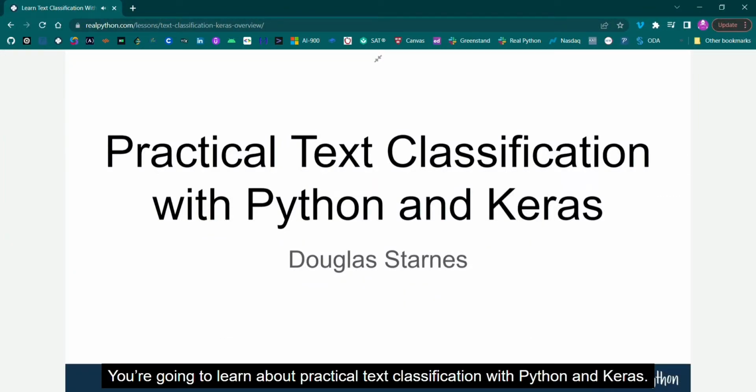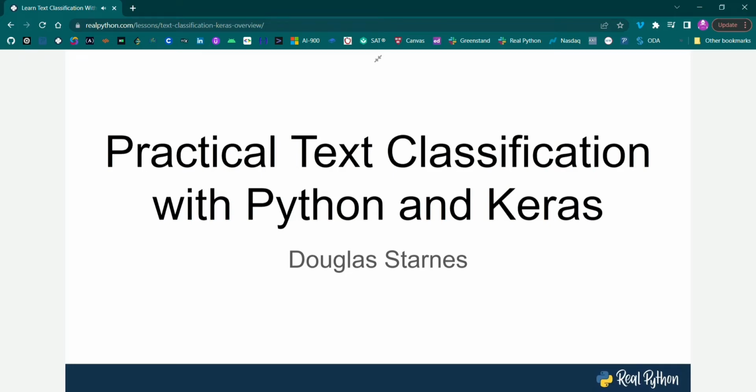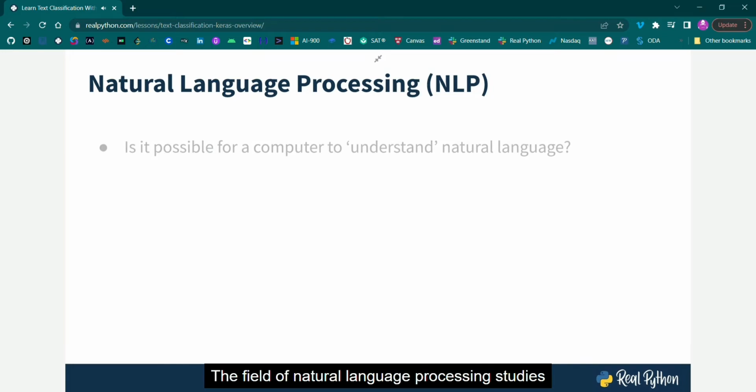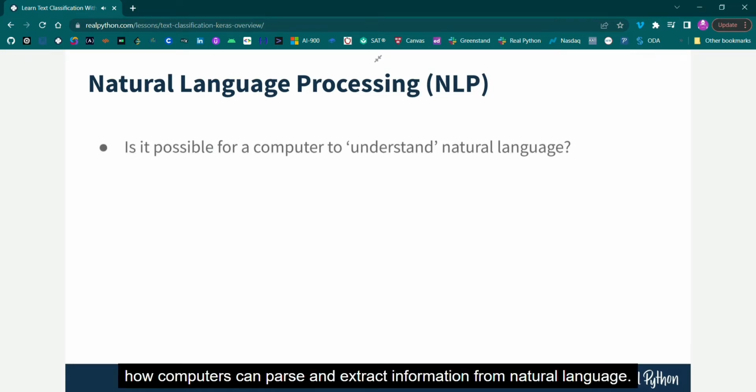You are going to learn about practical text classification with Python and Keras. My name is Douglas Starnes, and I'll be your guide for the next half hour. This course is about natural language processing, or NLP. The field of natural language processing studies how computers can parse and extract information from natural language.